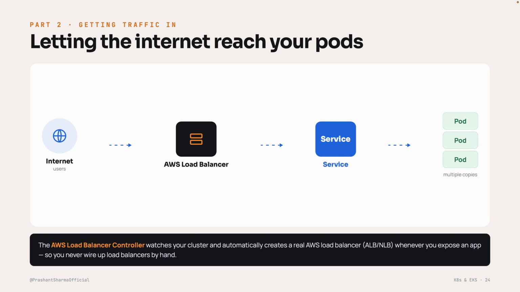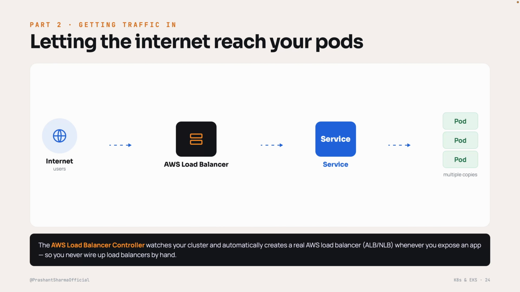Now you might be wondering about load balancing. So, getting traffic in from the outside internet: a user out there types your web address. How does that reach a pod buried in your cluster? Traffic first comes in from internet users, hits an AWS load balancer, which passes it to your service. Remember the stable front door from part 1? The service routes it to one of your healthy pods. And because you usually run several copies, the load spreads across all of them.